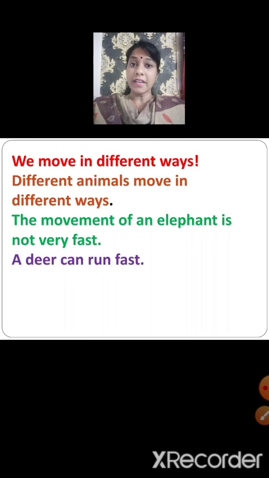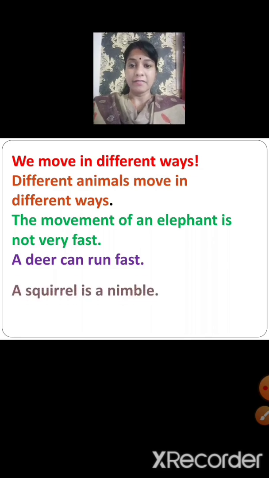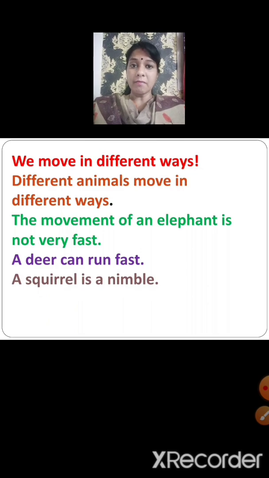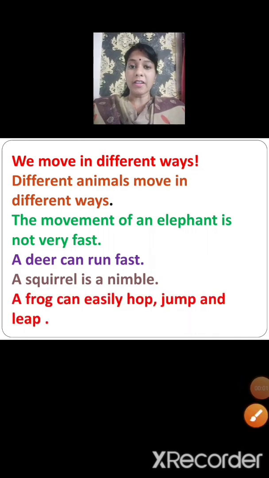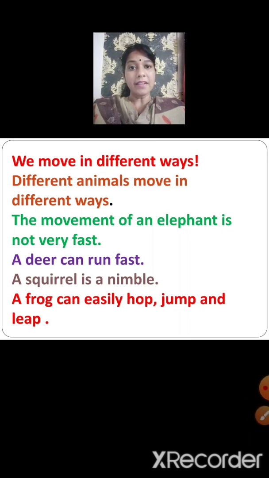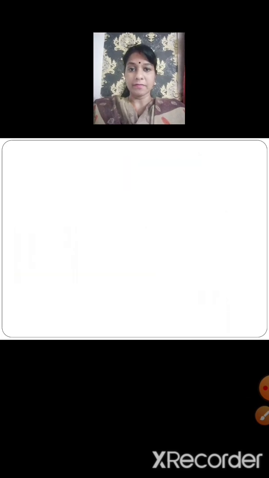A deer can run very fast because of its thin legs and its body is not as heavy as an elephant. A squirrel is nimble. In other words, a squirrel can make quick and immediate movements. A frog can easily hop, jump and leap because the hind legs of a frog are long.